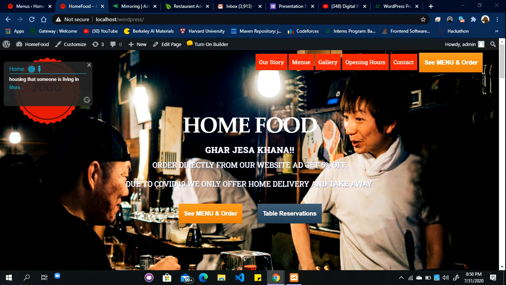So I came up with this solution, a website called Home Food. Basically, the customer can place their order and make a table reservation, which are applicable after lockdown. When the customer places an order in real time, the cashier or the restaurant owner can accept or reject it. On that basis, the customer gets notified via email or on the website whether the order is accepted or rejected. So let's get into it and I'll tell you the functionality.